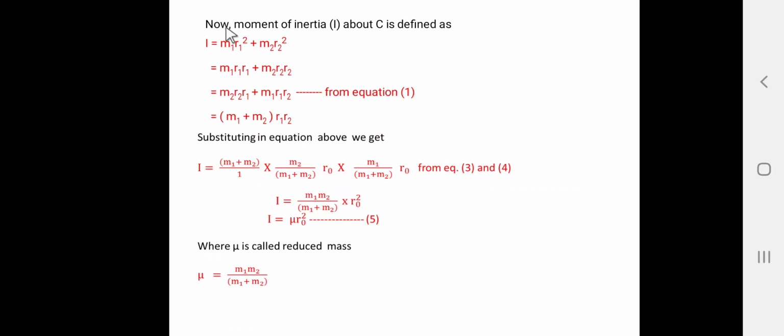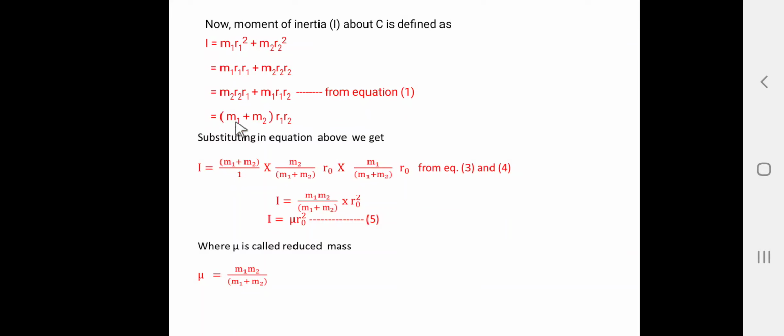Now the moment of inertia I about C is defined by the equation I is equal to m1 r1 square plus m2 r2 square. This equation can be written as m1 r1 into r1 plus m2 r2 into r2. What is equation 1? Equation 1 is m1 r1 is equal to m2 r2. So, from equation 1 we can write the value of m1 r1: m1 r1 is equal to m2 r2 into r1, plus the value of m2 r2, where m2 r2 is equal to m1 r1, so m1 r1 into r2. This is from equation 1. Then r1 and r2 are taken as common.